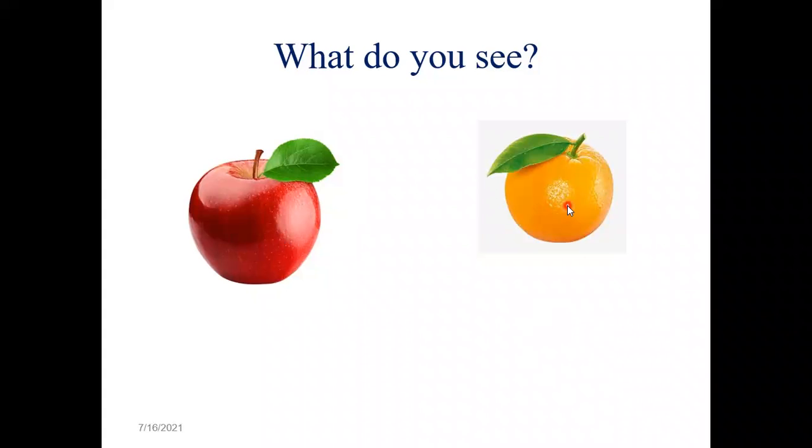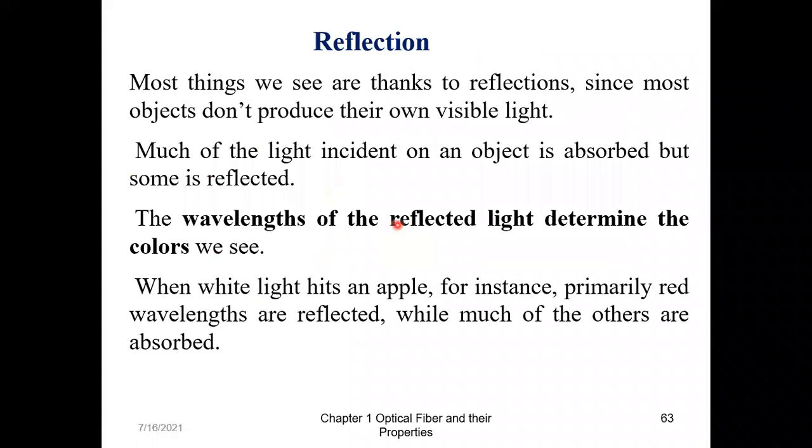In case of this orange, when white light is falling on it, the orange wavelength is reflected and our eyes see that reflected light. So this is the concept of reflection that is used. I can see the color of the object because of the laws of reflection.